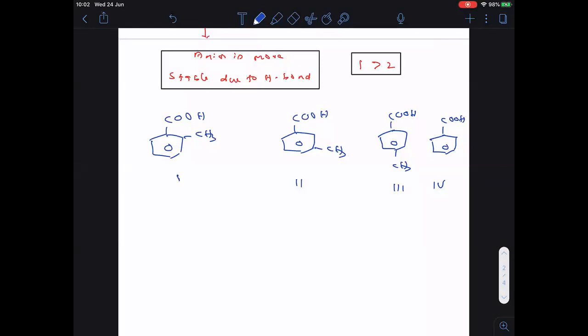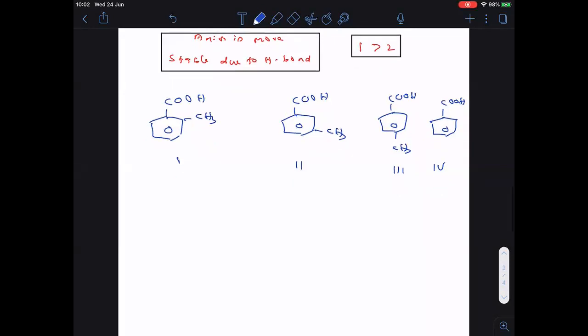Second period. 10:40. Is it clear, everyone? Now let us see what effects are operated here. Okay. Now in the first one, ortho effect is there. Am I right?